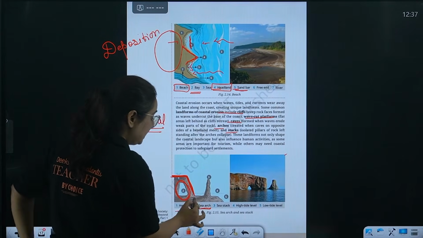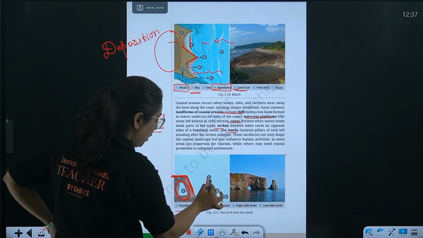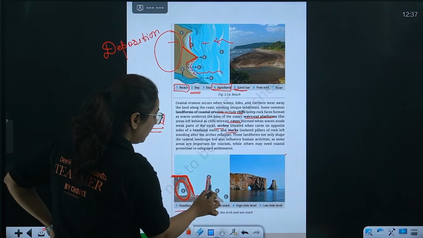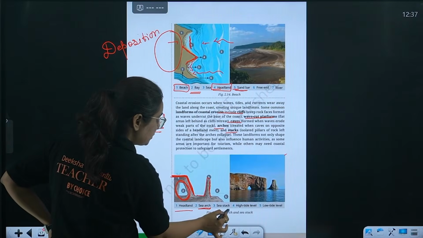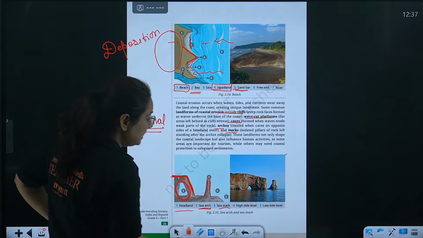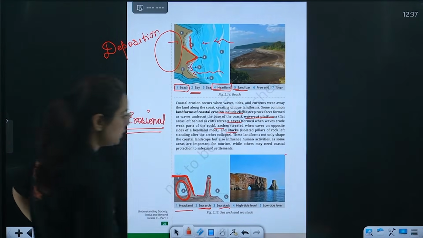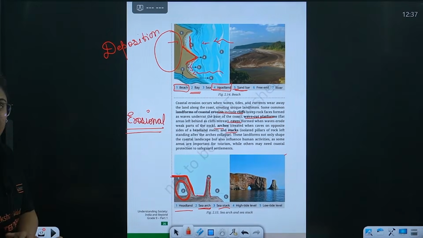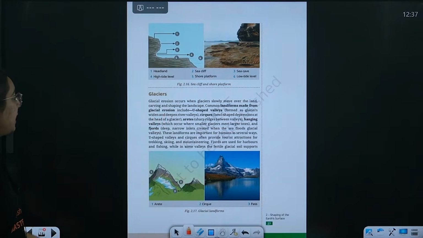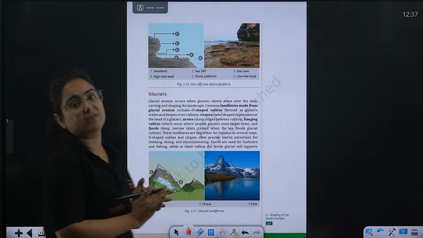The pillar that is standing stiff, even because of the action of the wave, is known as a sea stack. So yes, this actual landscape exists. These are the landforms formed by the action of waves.